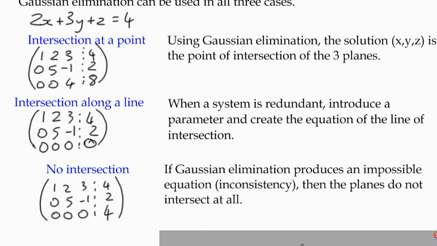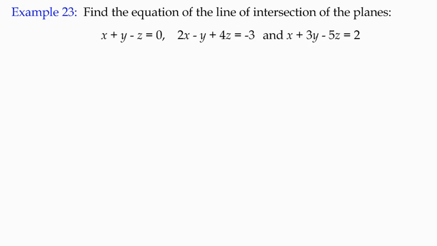It's the second one, the intersection along a line, that's kind of interesting because we haven't yet had a look at that. So here we've got example 23: find the equation of the line of intersection of these three planes. Every time you would be looking at that, you would start off with some Gaussian elimination just to have a look at what's going on. So we've got 1, 1, negative 1, 0. Second equation 2, negative 1, 4, negative 3. And then we've got 1, 3, negative 5, and 2. So that's our augmented matrix here.